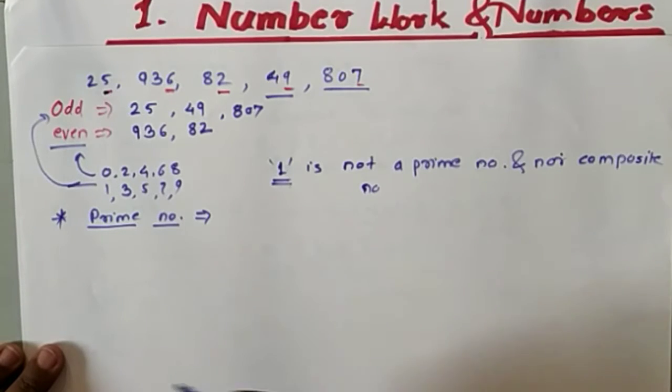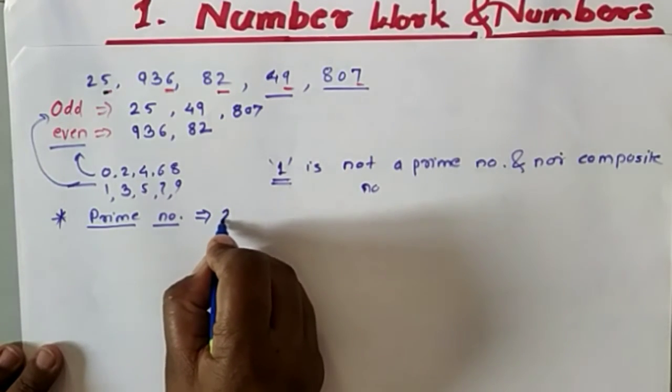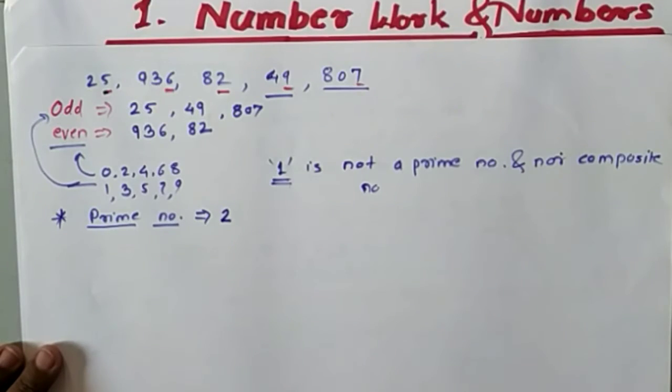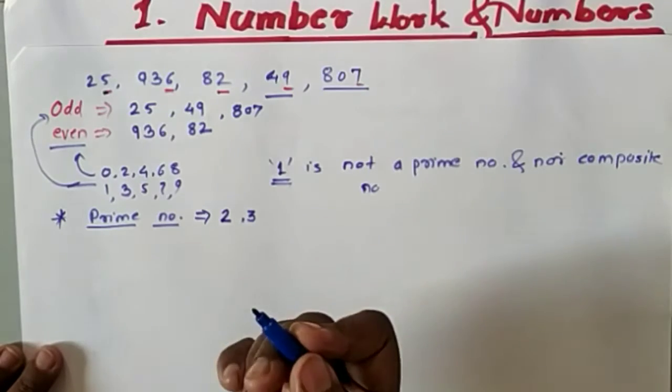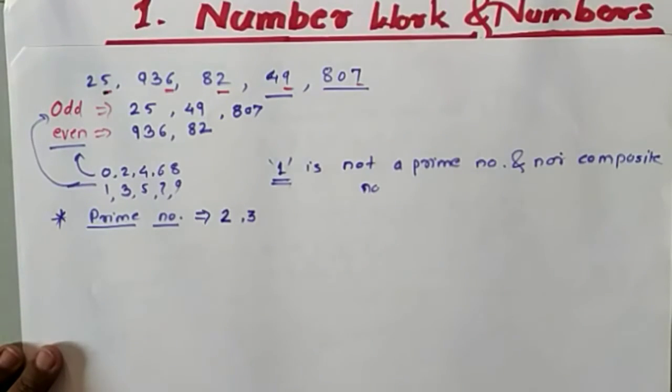After 1, the next number in 1 to 100 is 2. If you see 2, it is a number which is present in its own table only. So 2 will come in the prime numbers. The next number is 3. 3 is also present in its own table only: 3 ones are 3.